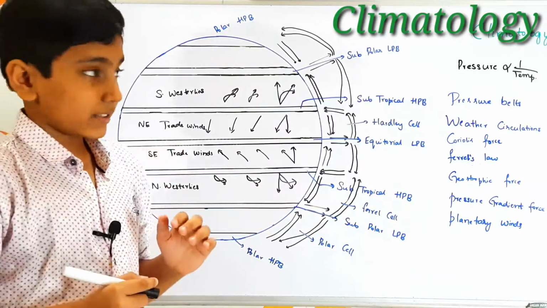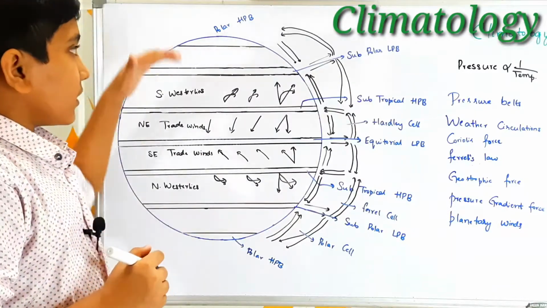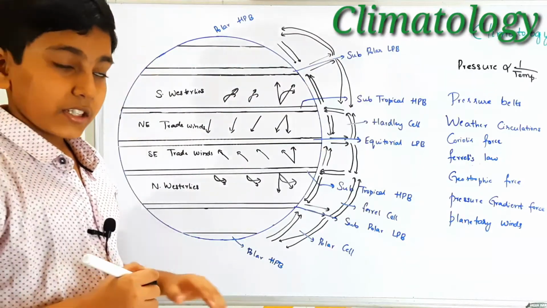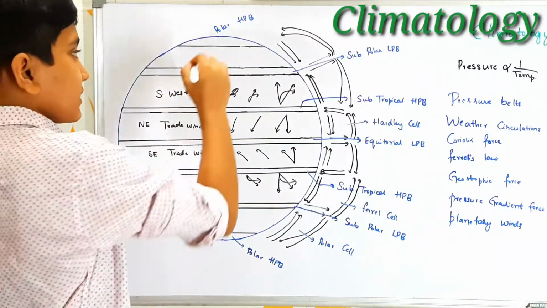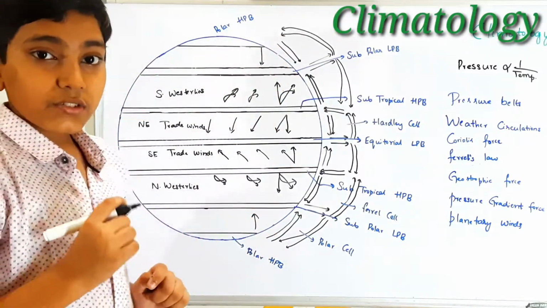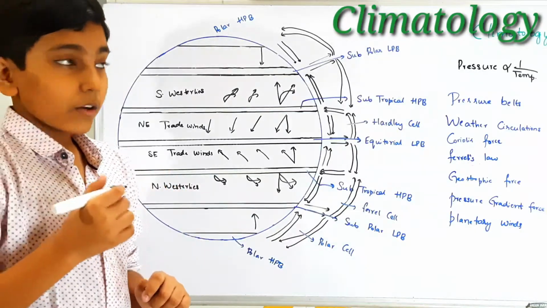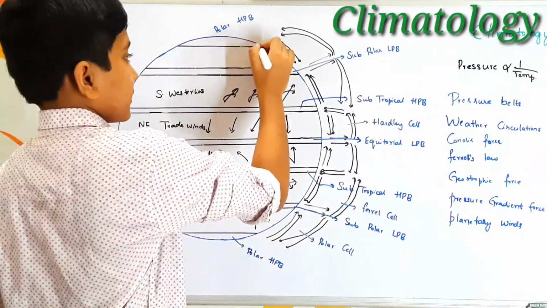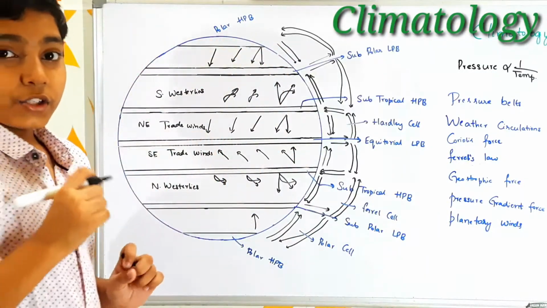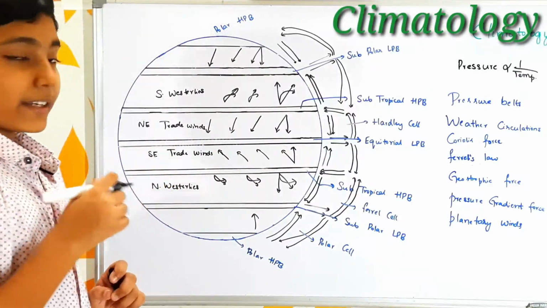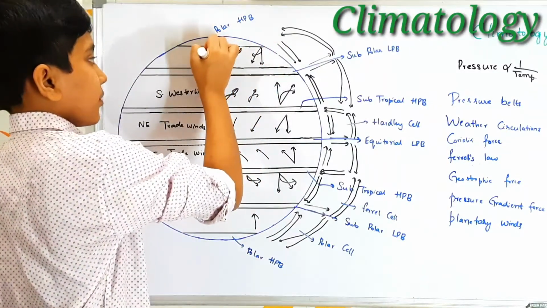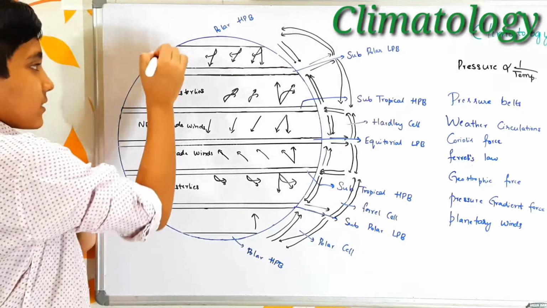Now let's come to the easterlies. Easterlies are found between the polar high pressure belts and the subpolar low pressure belts, in both the northern hemisphere and also in the southern hemisphere. The winds actually move in this direction, like this, in the northern and southern hemispheres, and due to Coriolis force and Ferrel's law they deflect. Now let us see how they deflect. Here they deflect in this direction, towards their right like this, and due to more Coriolis force with the increase in latitude's angle, they deflect further, and for that reason they were called the easterlies.